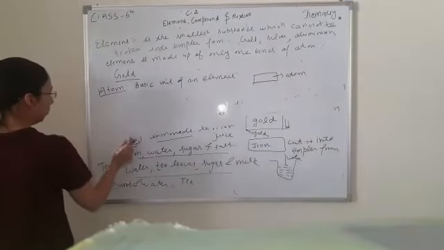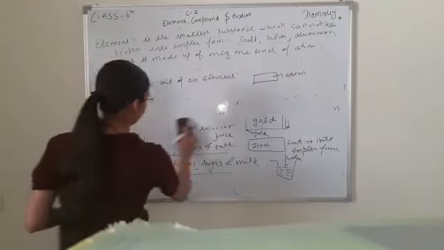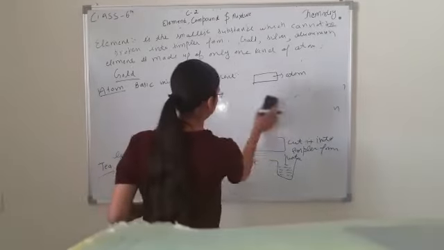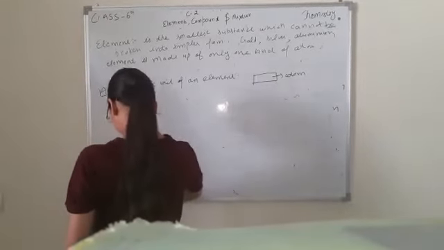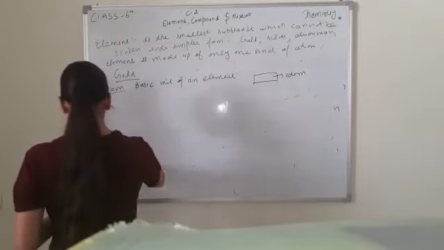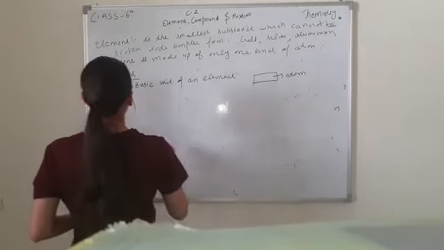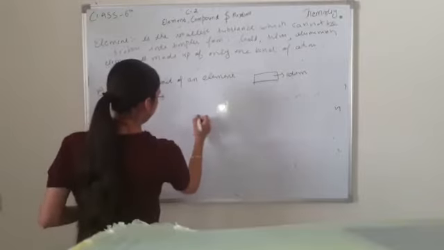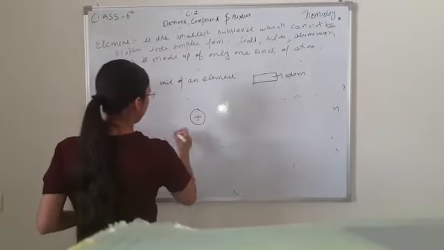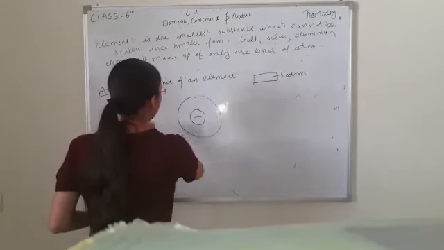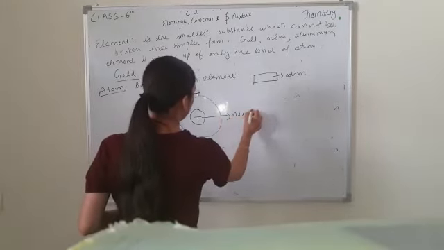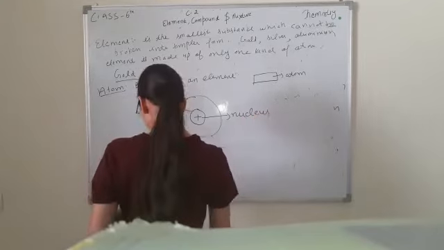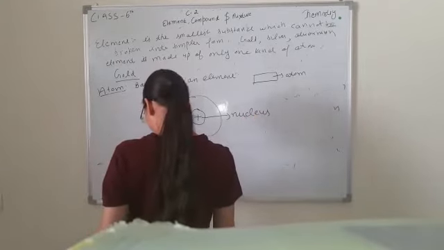In the atom, the center part is called the nucleus.